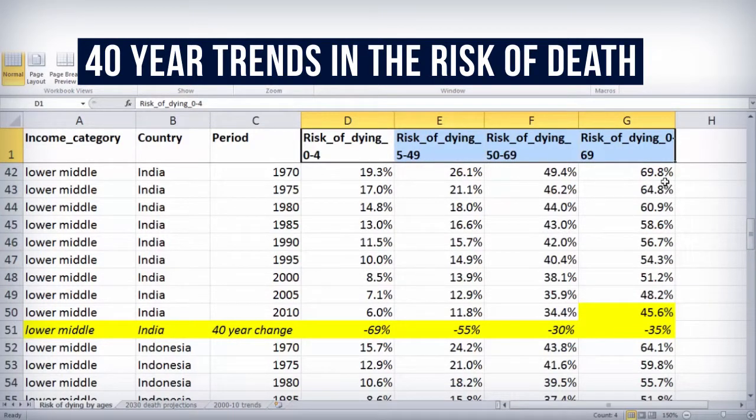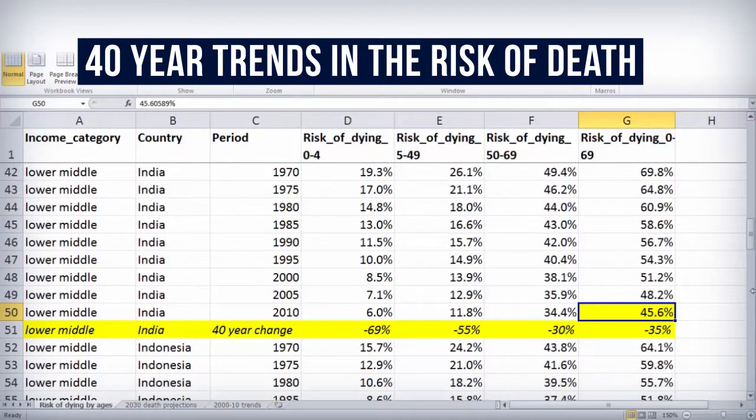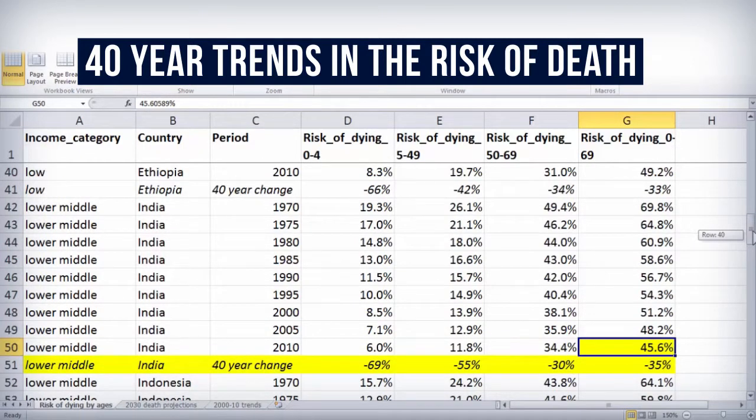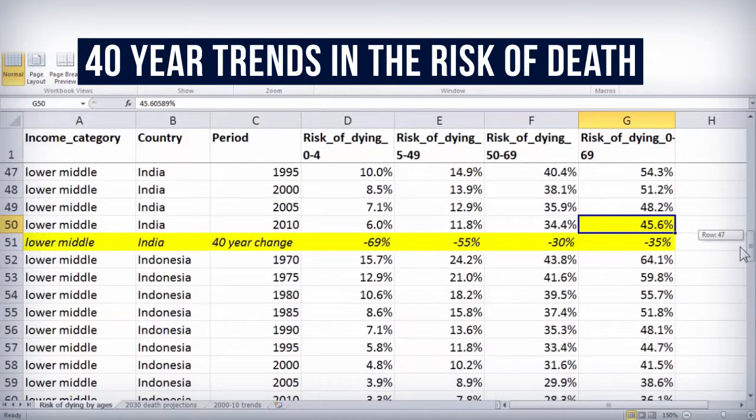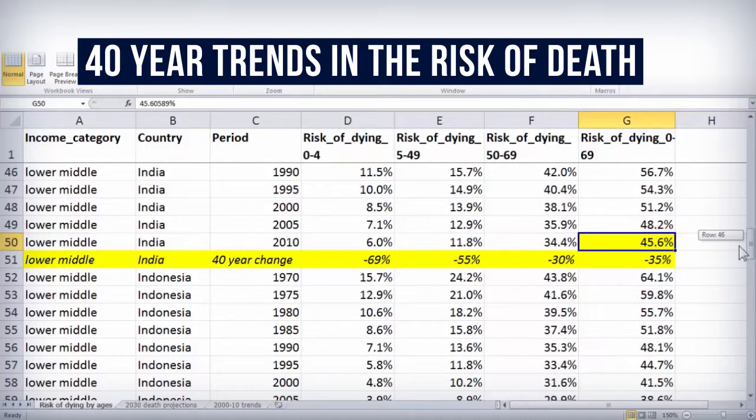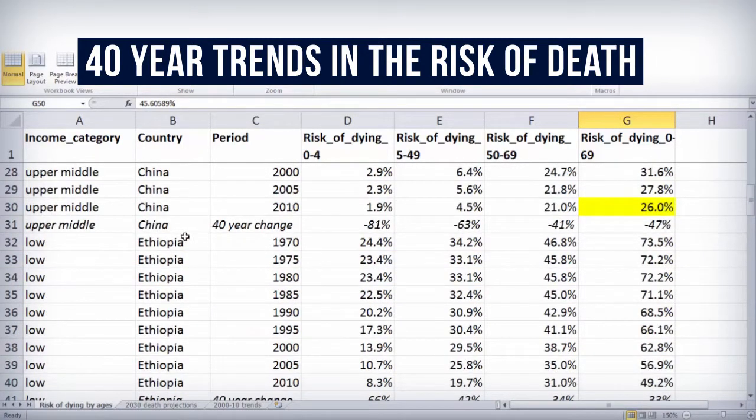So this is the risk of death shown here at the various age groups, and these are the time periods. Overall for India, there was a substantial improvement from about 70% dead before age 70 in 1970 down to 45% in 2010. That's a 35% decline. Very impressive. But let's look at what else was going on in other countries. One simple comparison is to compare the 45% risk of dying in India in 2010 before age 70 to that in China, which is shown here. In China, you see it was only 26%, meaning India still lags behind its big Asian neighbor.